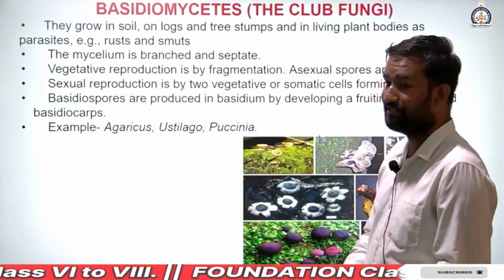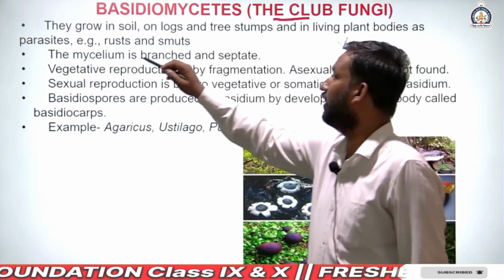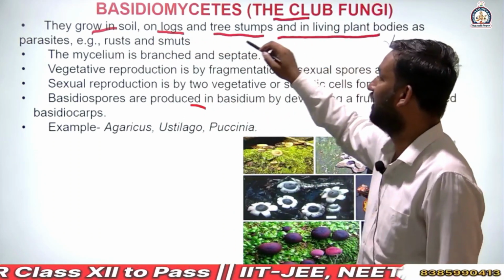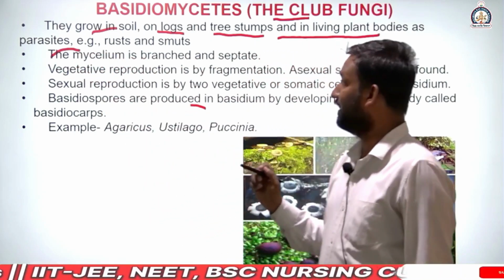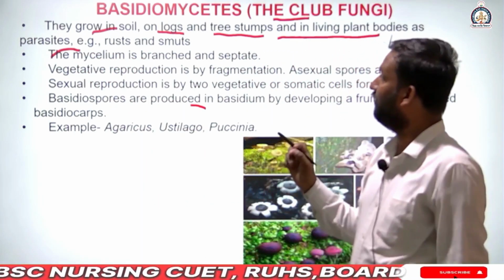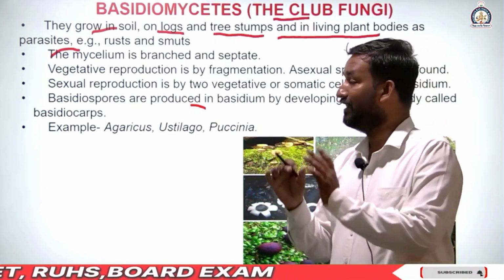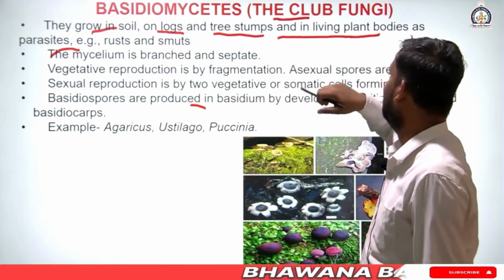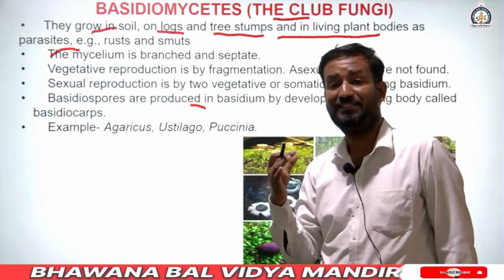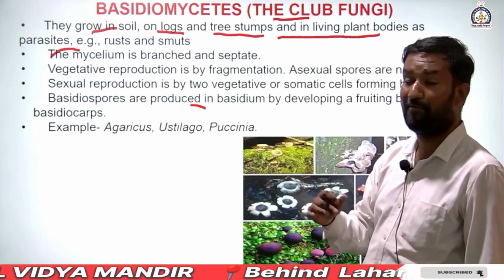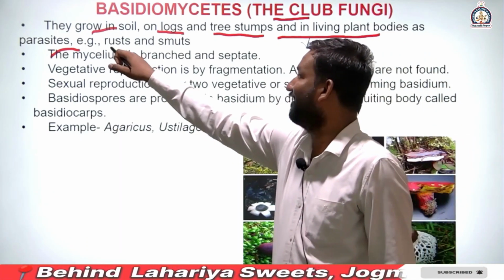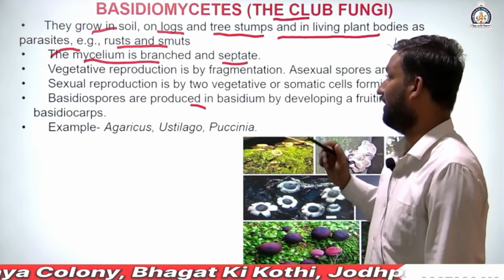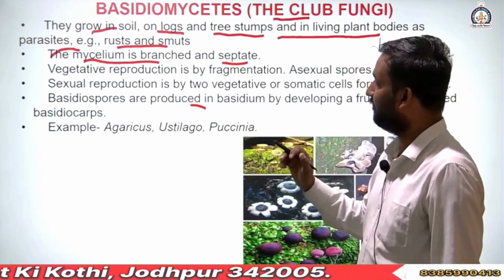Basidiomycetes. These are known as the club fungi. They grow in soil, on logs and tree stumps, and on living plant bodies as parasites. They are present in soil, logs and tree stumps, mainly the stem which has a hollow cavity. Some live on plant bodies, meaning they are dependent on a plant, like rust and smuts. The mycelium is branched and septate.